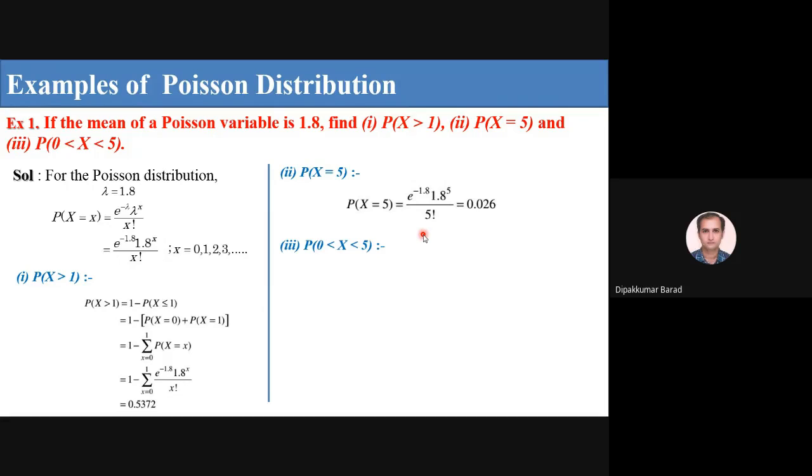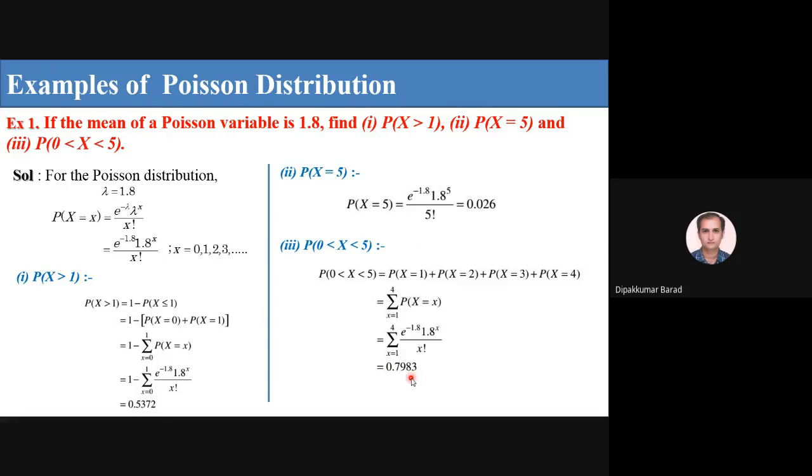And x in between 0 and 5: so P of x equal to 1, 2, 3, and 4. So x from 1 to 4, e raised to minus 1.8, 1.8 raised to x upon x factorial.